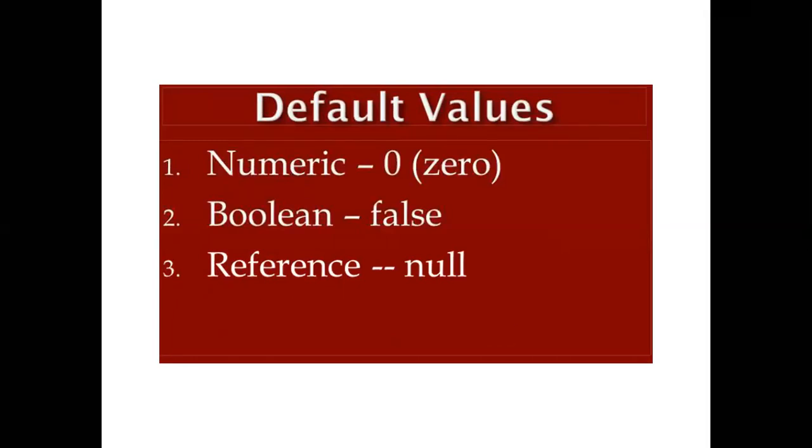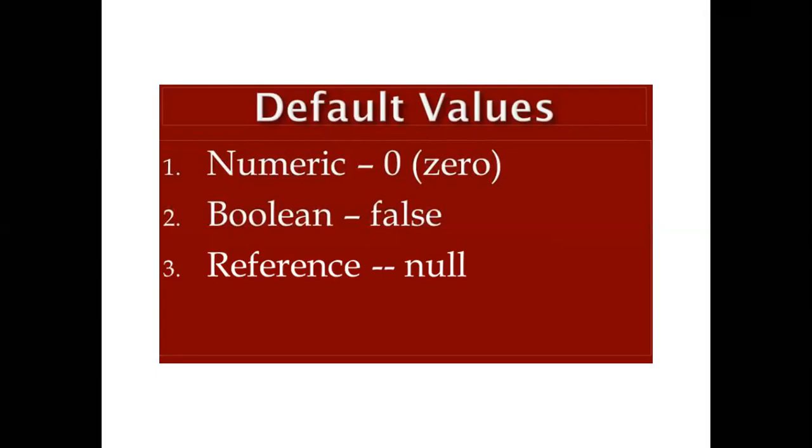Now these are the default values: numeric 0, boolean false, reference null. These are the default values already defined in the compiler. If we define any numeric data type, then by default it will consider 0 and store the value 0. If we write a boolean and do not mention anything, by default it will indicate false.